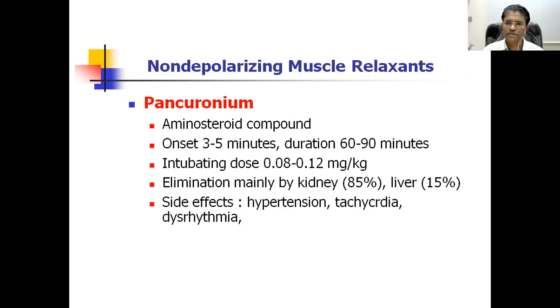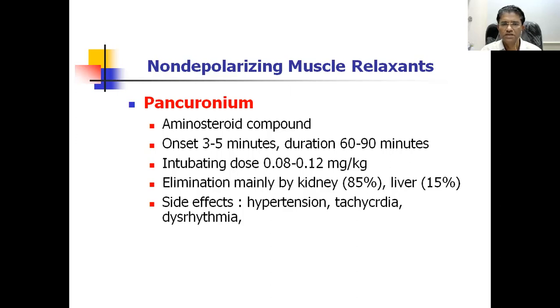It is observed that the drugs which are mainly excreted by the liver have a short half-life, while drugs which are excreted mainly by kidney have a longer half-life. Pancuronium may stimulate the nicotinic receptors because of the structural similarity.